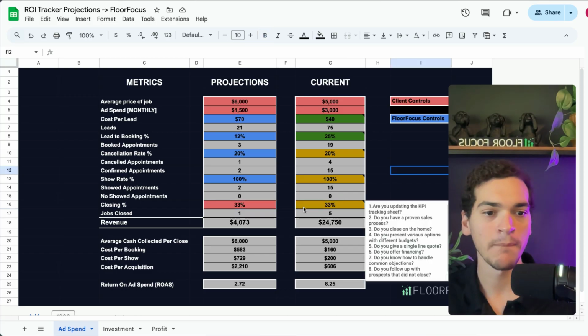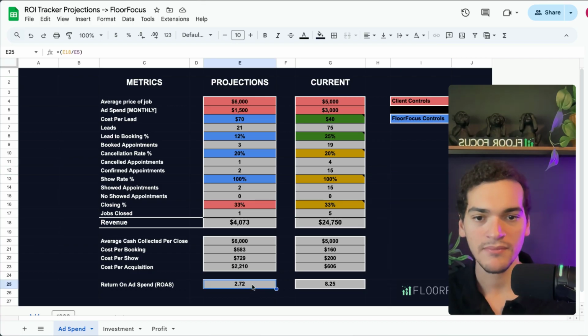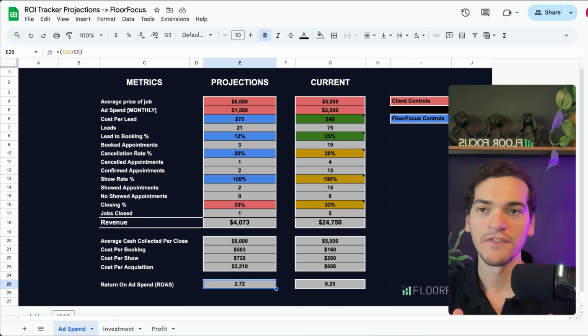So when you're in a campaign, all you have to think about is, are my layer 1 metrics correct? If they're not correct, then you have to ask, okay, why? Is it leads? Is it not enough bookings? Is it not enough shows? Or is it not enough closes? And when you identify that, that's why it's so important to track your data. You have to identify why it is. And when you identify it, then you just have to pull the levers necessary, right?